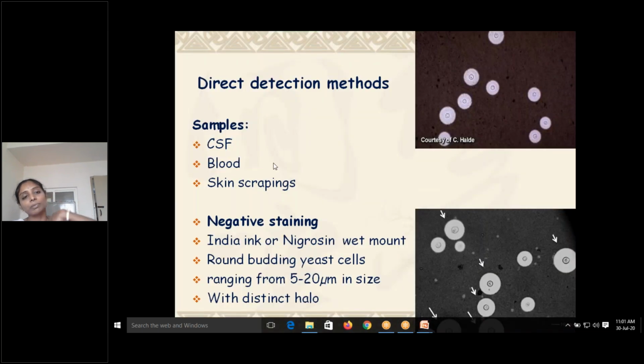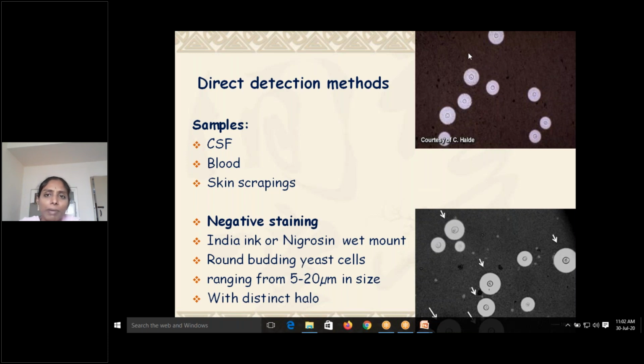Direct detection methods depend upon the site of affection. If your lungs are affected, go for a sputum sample or bronchial wash, bronchial lavage, or bronchial brushings, whatever can be used. If it is meningitis, then a CSF sample can be used. If it is a disseminated infection, a blood sample can be used. You have to observe very carefully because detection in the CSF and blood is quite difficult. Negative staining is most useful.